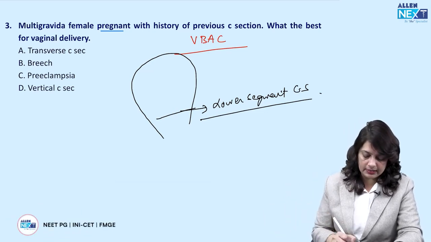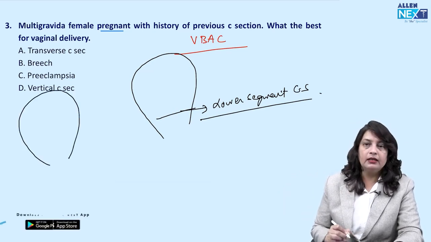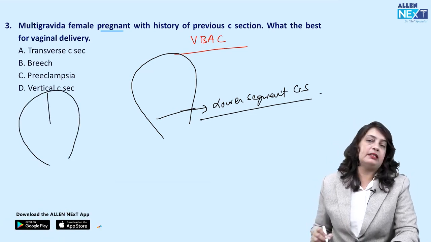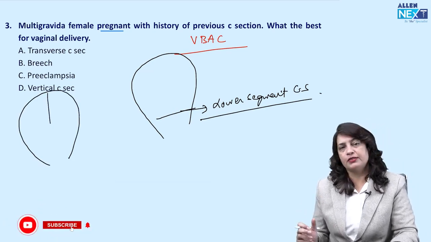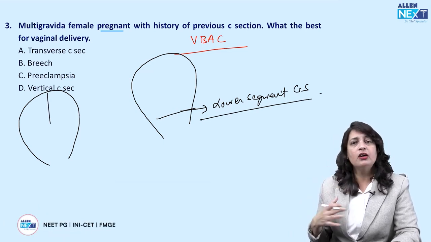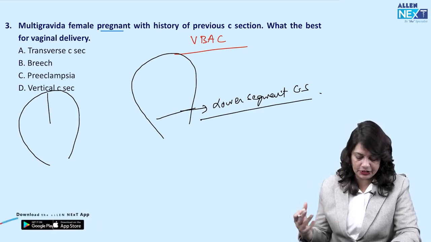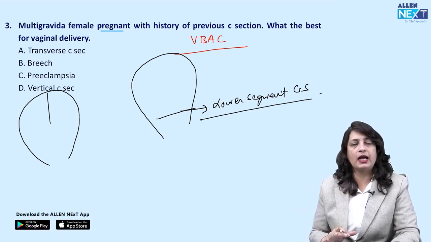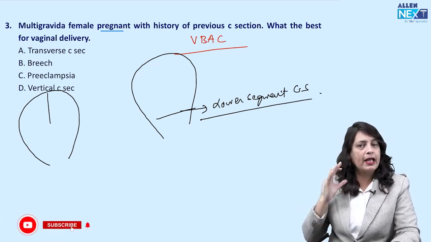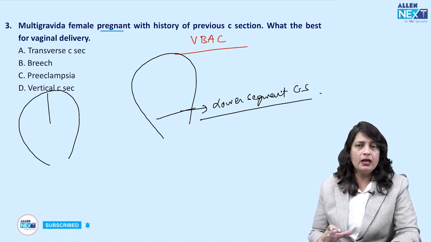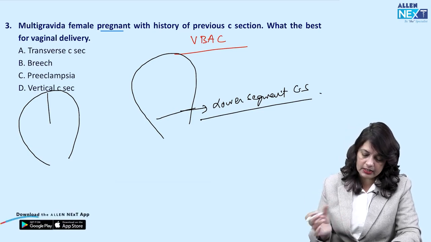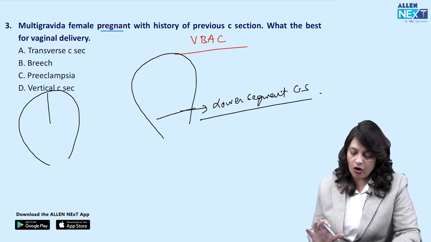Now if there is a classical cesarean, there is an increased chance of it rupturing in the next pregnancy, so it has to be a planned cesarean section. Now if there is a scarred uterus and presently in the pregnancy it is a breech presentation, any malpresentation is a contraindication for VBAC. So remember that. There is something wrong in the recall of the question.